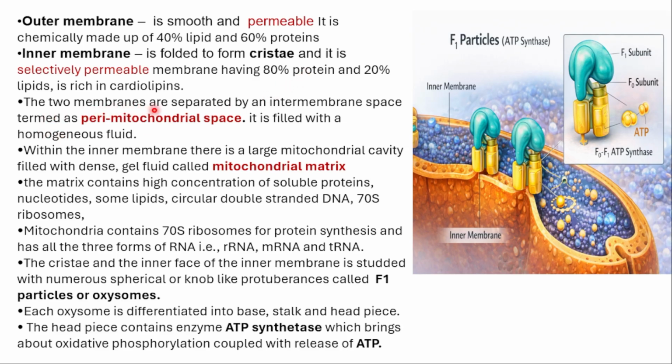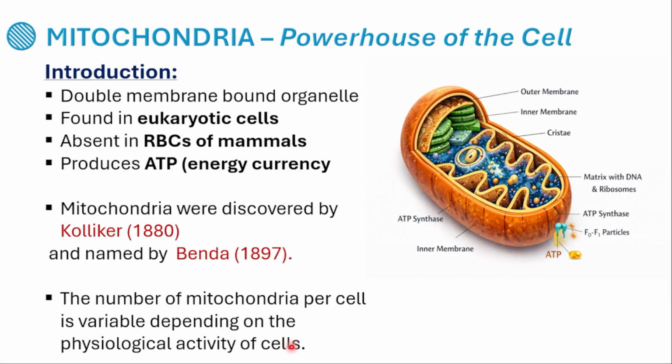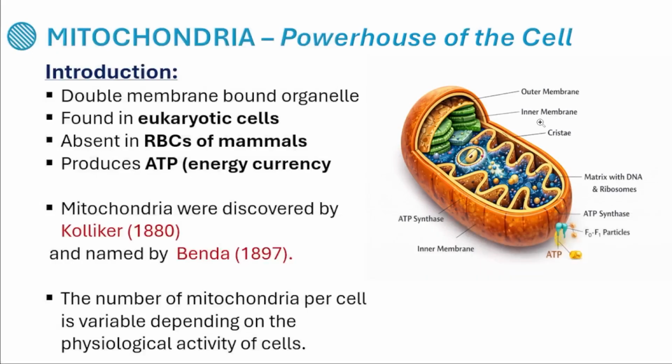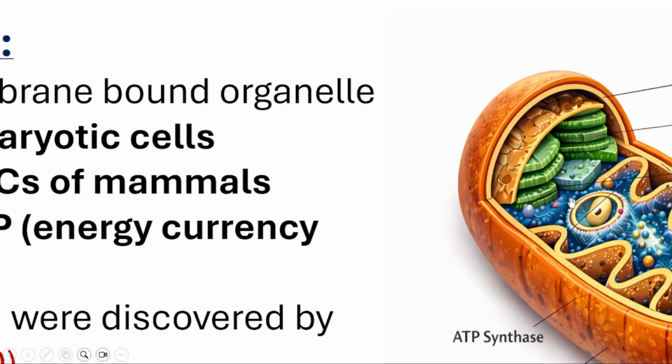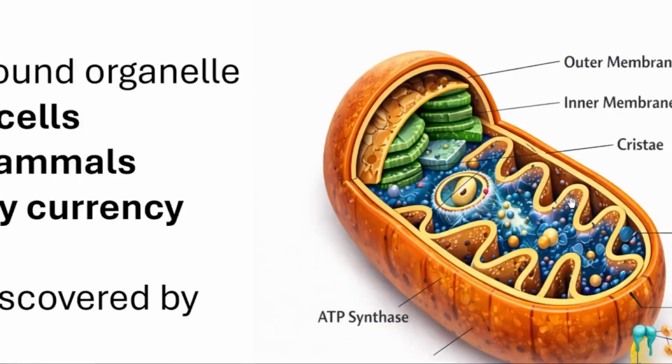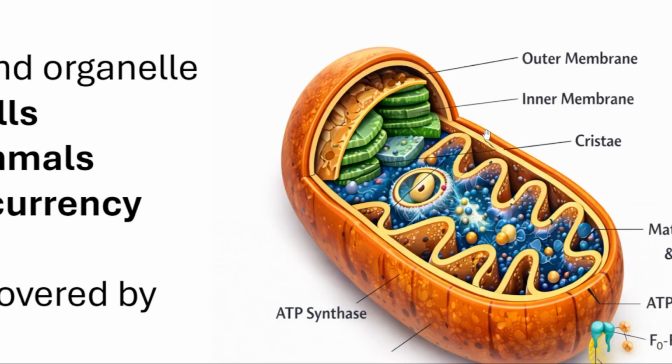The two membranes are separated by an intermembrane space termed the perimitochondrial space. Let me show you. This is the perimitochondrial space. See, this one is the outer membrane, okay, and this one has infoldings.